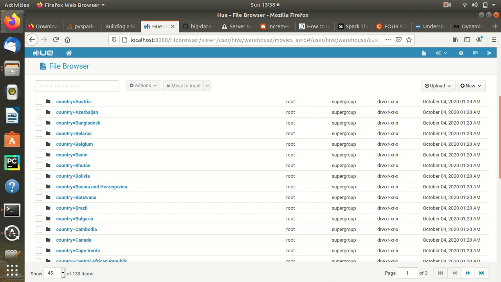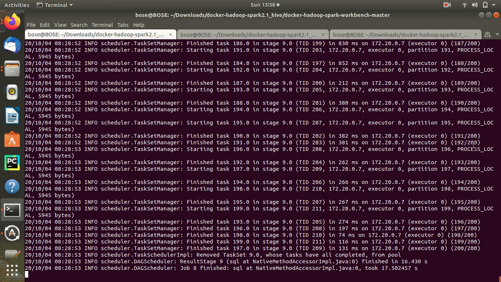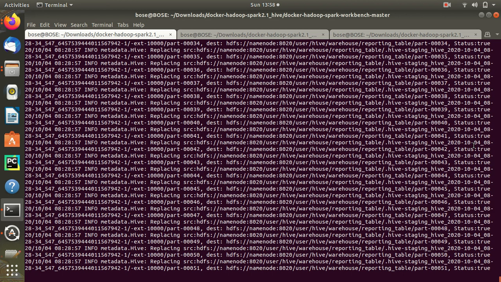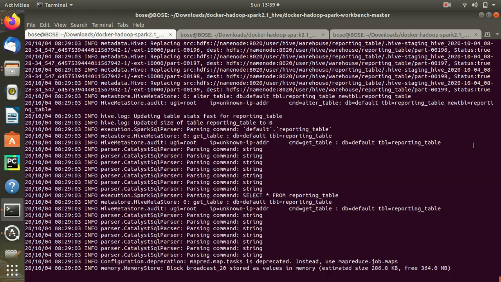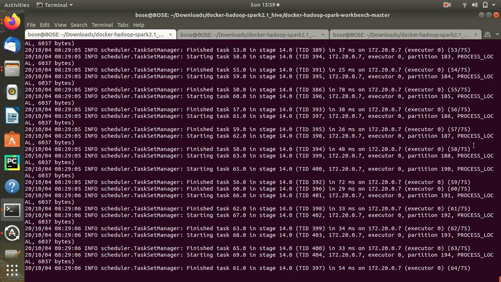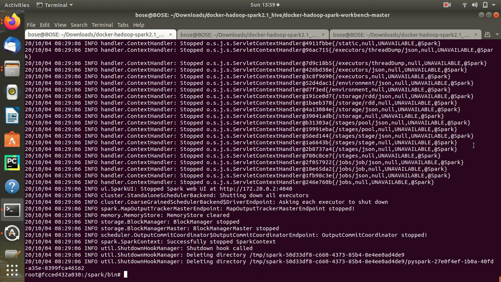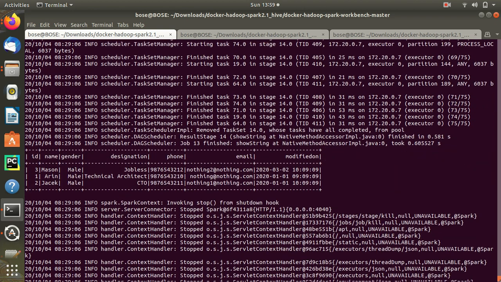That's what makes things easier. So let it run. I will show you in some later video how bucketing works, but for now I will not go into that, because that is another next step. I also need to show you what happens when partitioning happens in the backend.